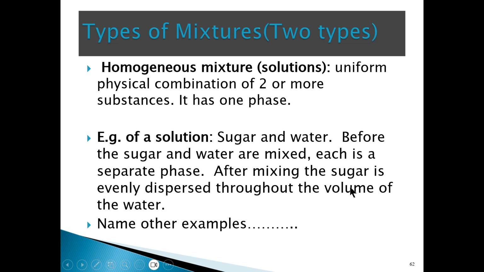Because after mixing, the sugar will be evenly dispersed through the volume of the water such that you will not be able to detect the difference between the sugar and the water, right? And I'm quite sure you can name some other examples of solutions or homogeneous mixtures from your everyday experience, all right?